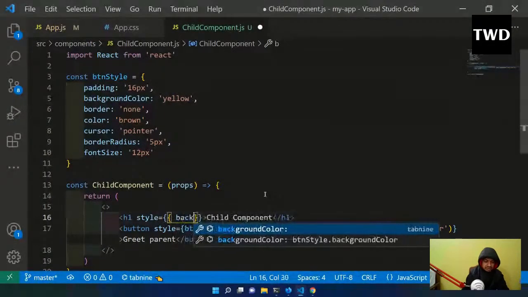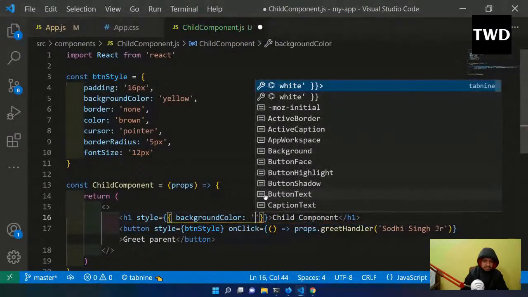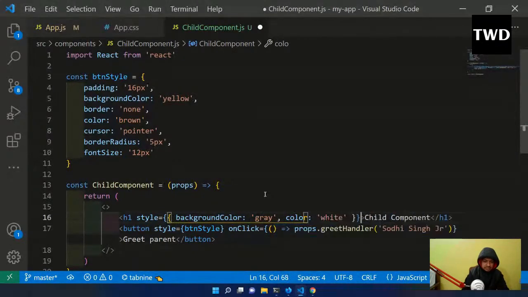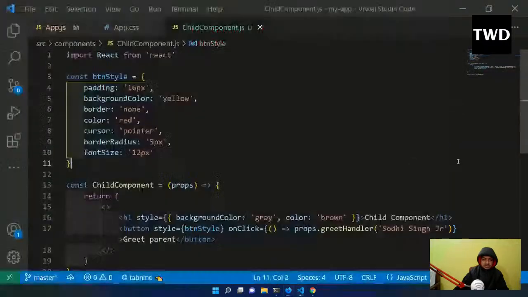Background color is maybe gray, and color is brown. Let me save it and see. It is coming, so yeah, it is working fine.